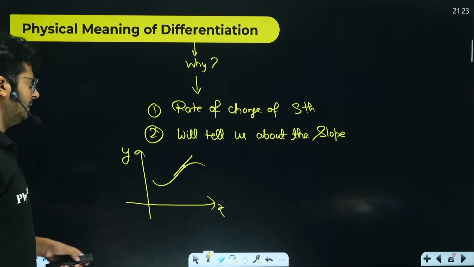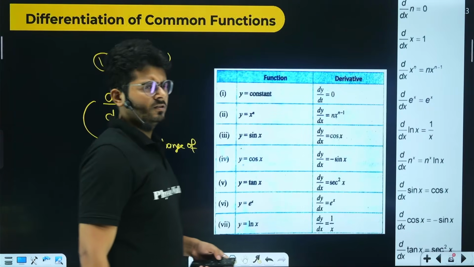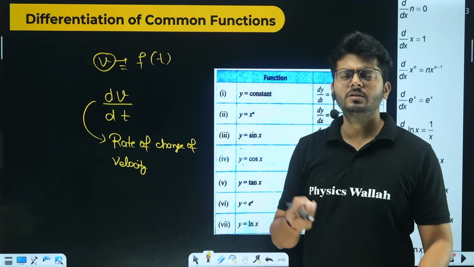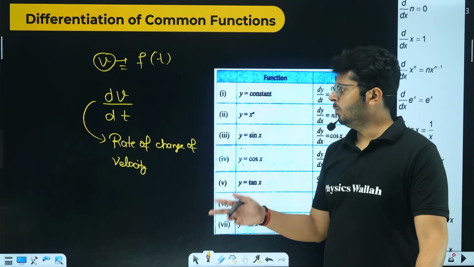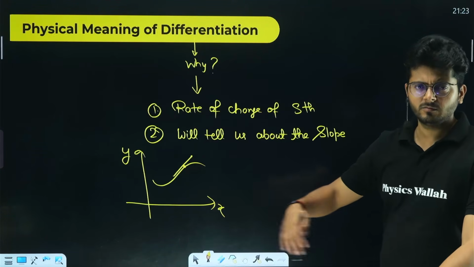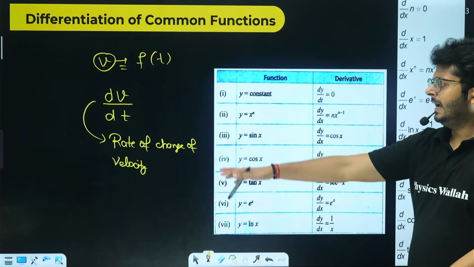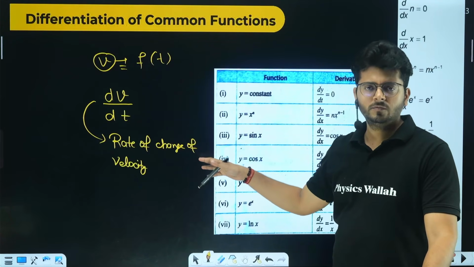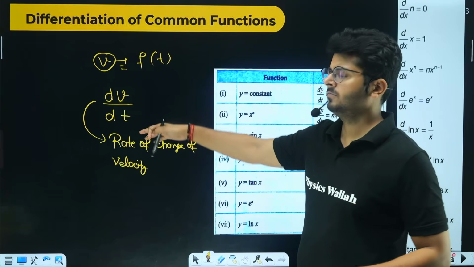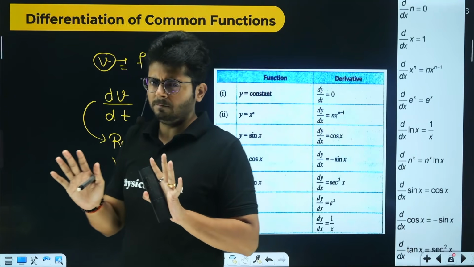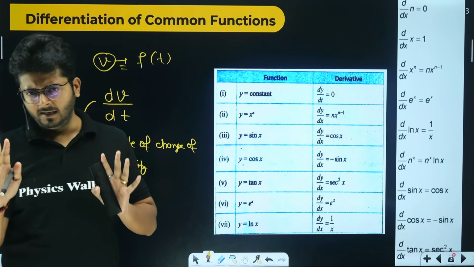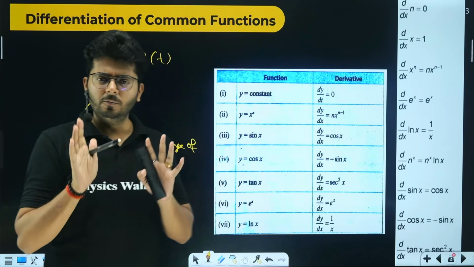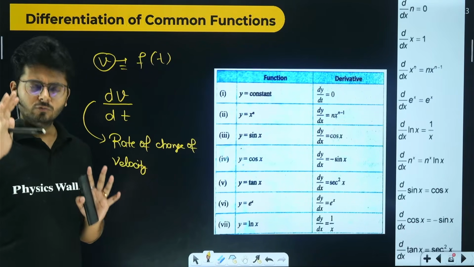So the idea is very clear. Differentiation helps us in two situations: when you want to find the slope at a certain place, and when you have to find the rate of change of something. This is the basic thing. If you keep that in your mind, your purpose with differentiation is mostly solved.